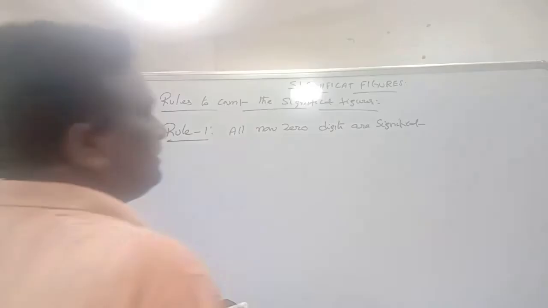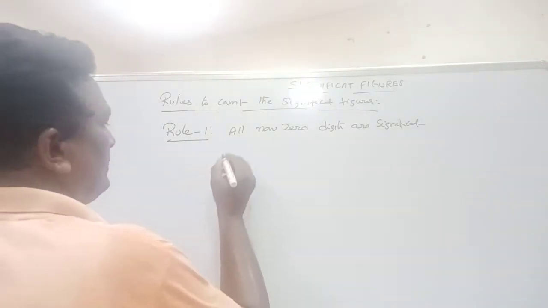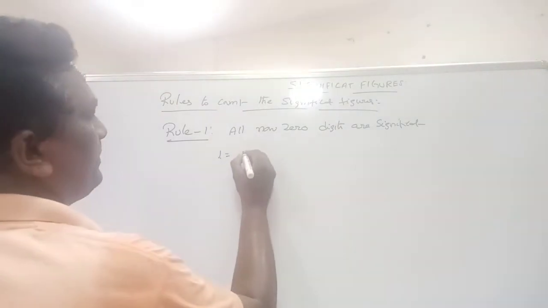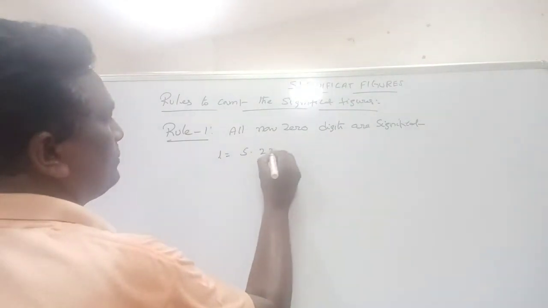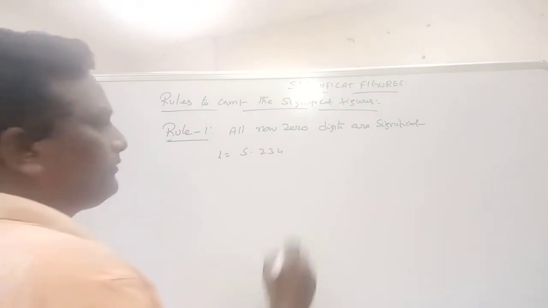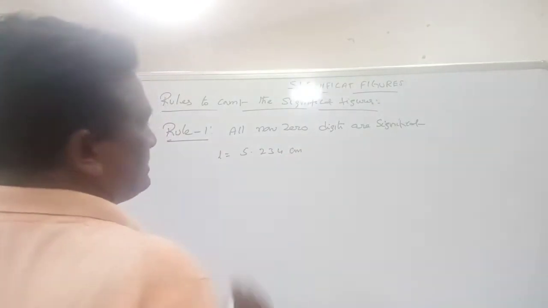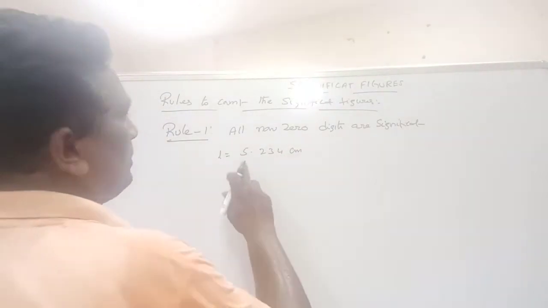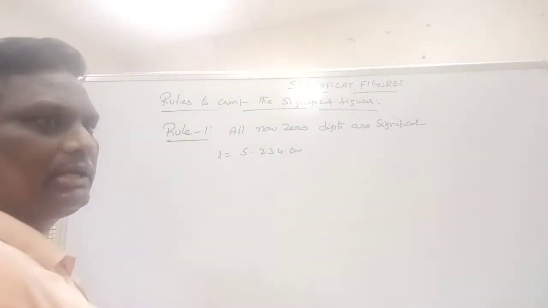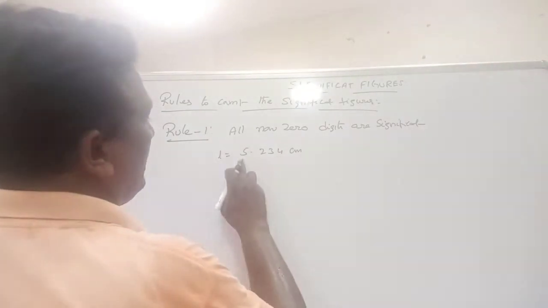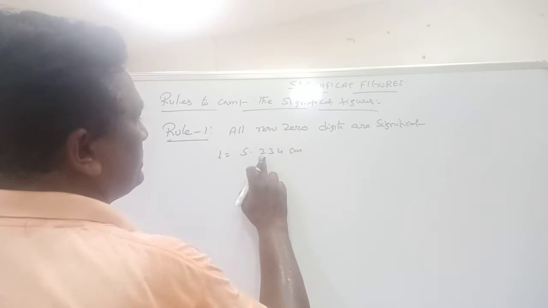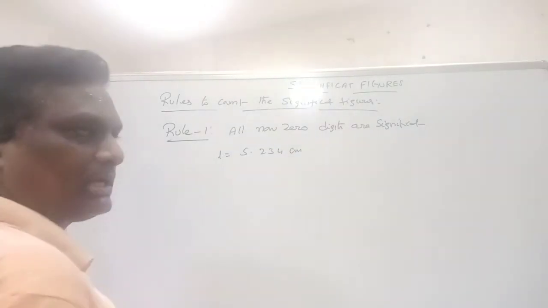For example, the length of the pen is equal to 5.234 centimeters. So all non-zero digits, 1, 2, 3, 4, total 4 digits are there.